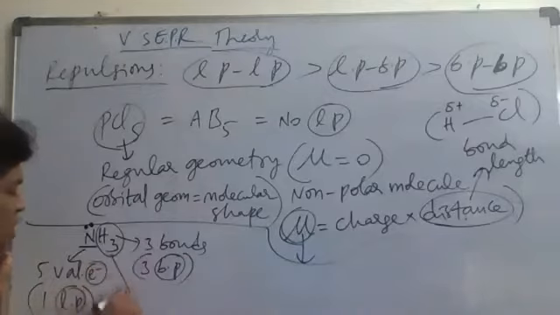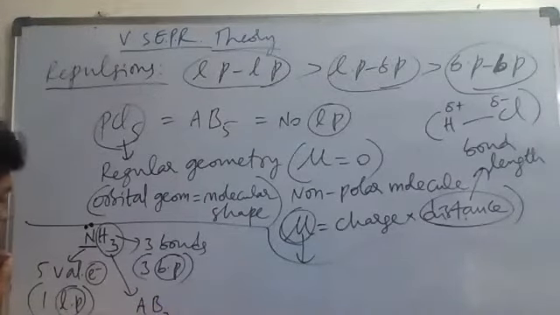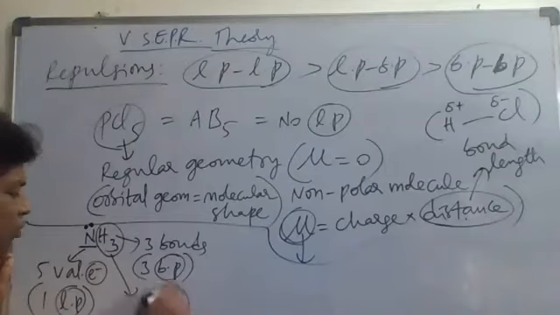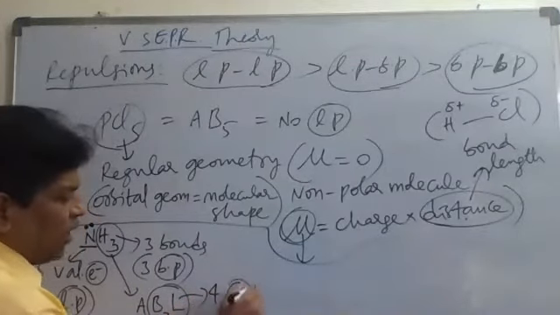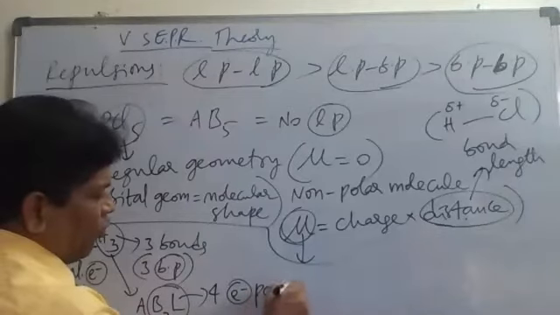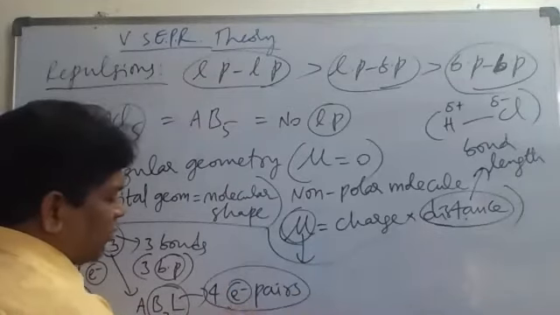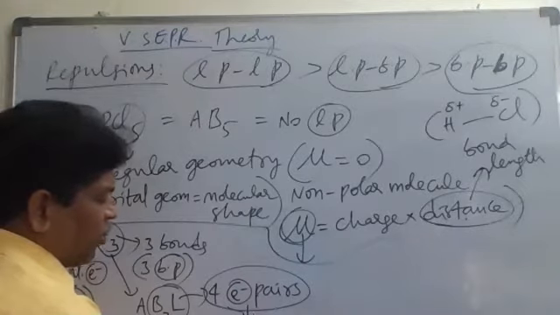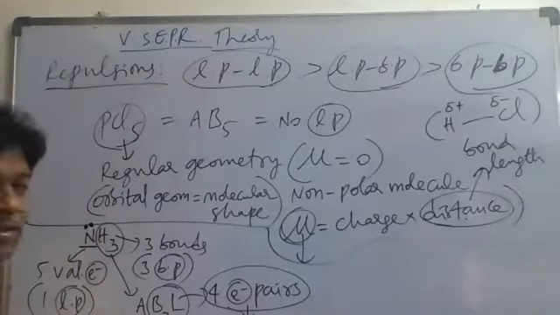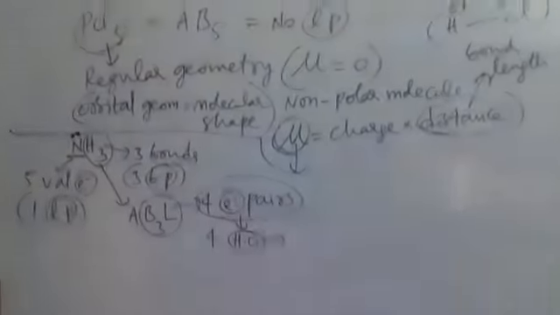Then what is the VSEPR notation of this? AB3L. L is what? 1 lone pair. Totally how many electron pairs? 3 bond pairs, 1 lone pair. So 4 electron pairs. 4 electron pairs indicate how many hybrid orbitals? 4 hybrid orbitals. 4 hybrid orbitals means what is the type of hybridization here?